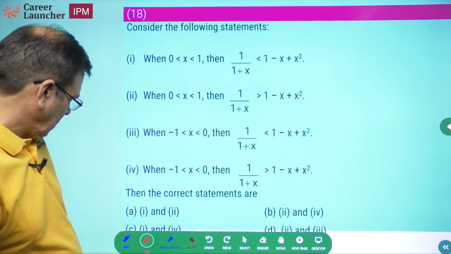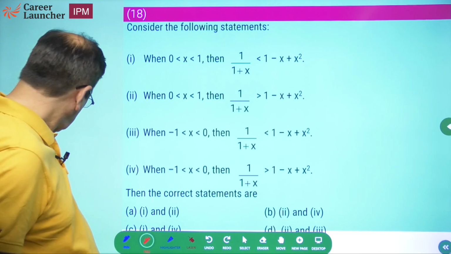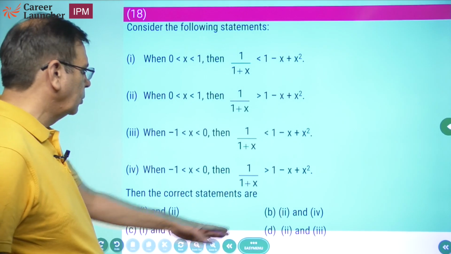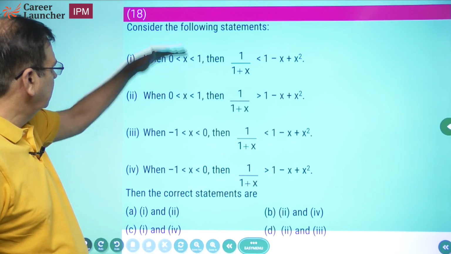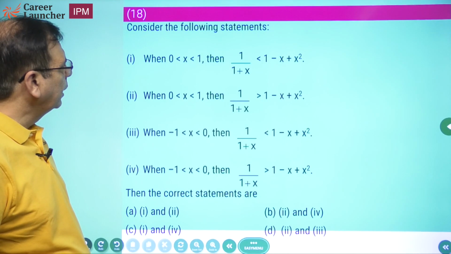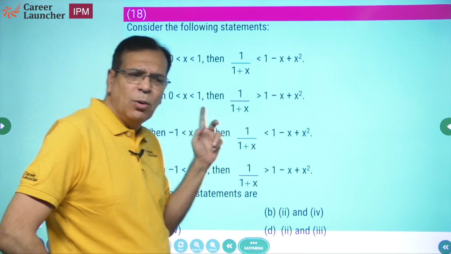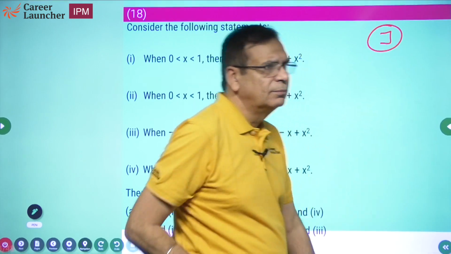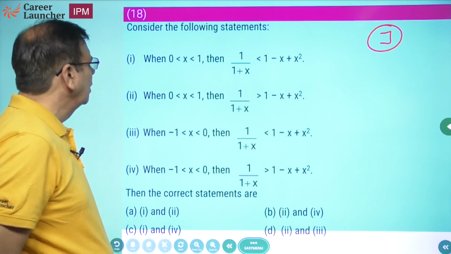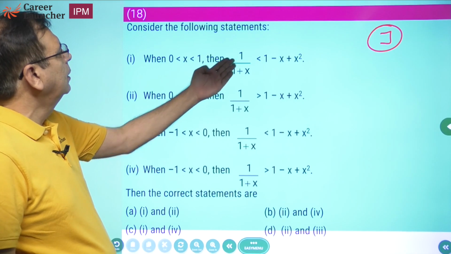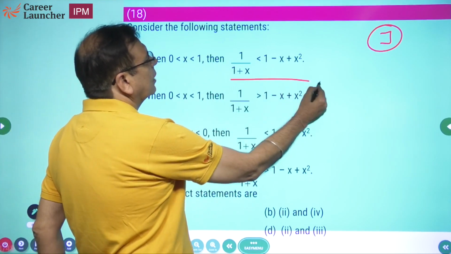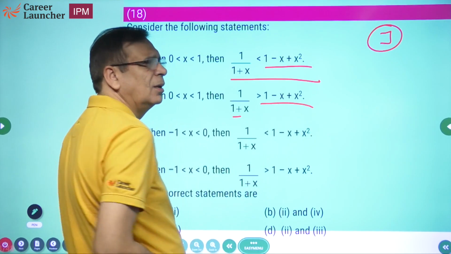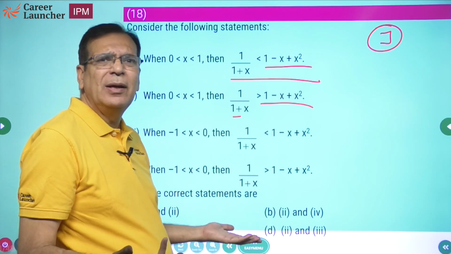Question 18. अरे बाप रे. Okay. Let me just remove this. Okay. So that you can look at the choices. Possibly this type. Consider the following statements. समझ गए होगे मैं क्या कर रहा हूं? जुगाड़. What will I do? I'll check choices. When x lies between 0 1, then 1 upon 1 plus x should be less than this, and choice 2 says 1 upon 1 plus x should be greater. दोनों में से तो एक ही सही होगा, दोनों थोड़े ना सही हो सकते हैं.